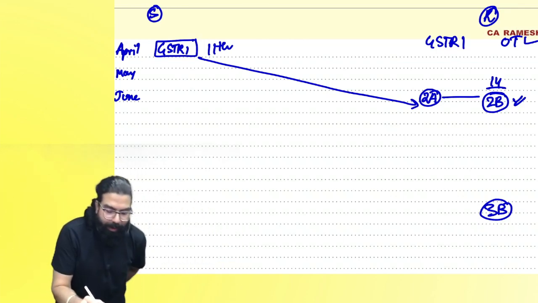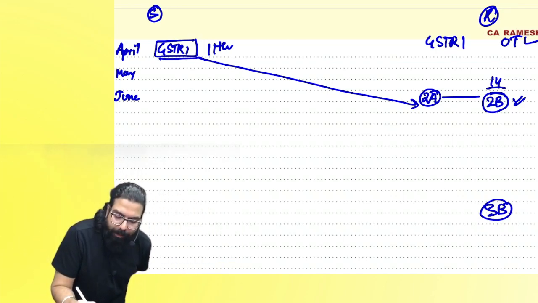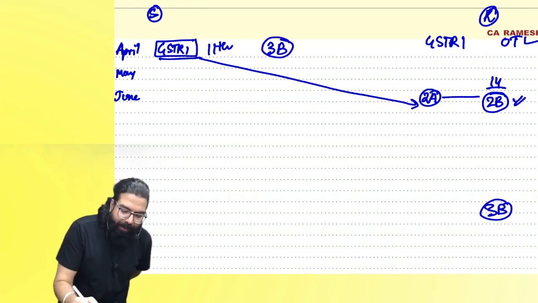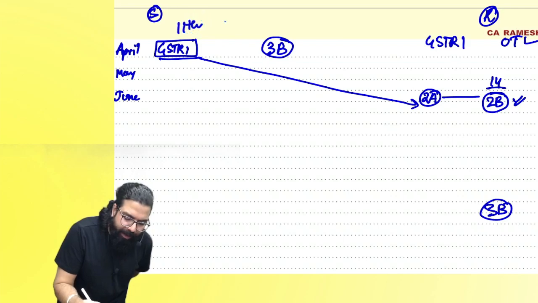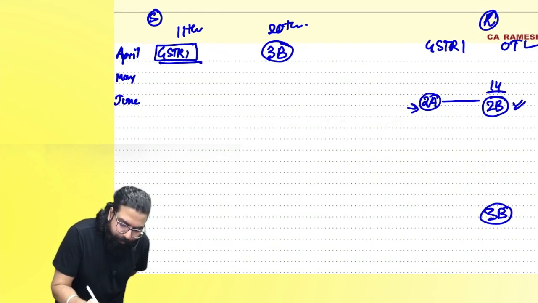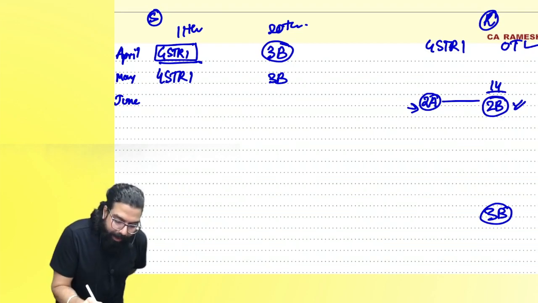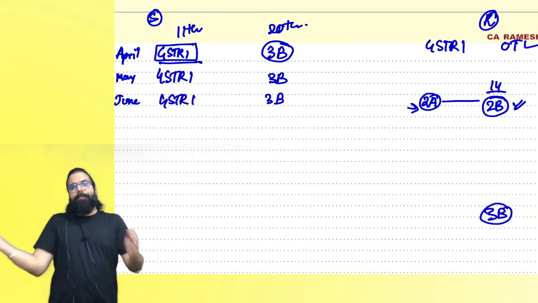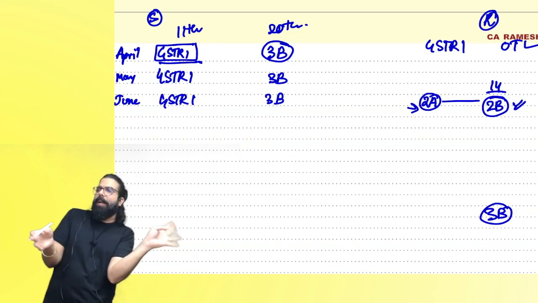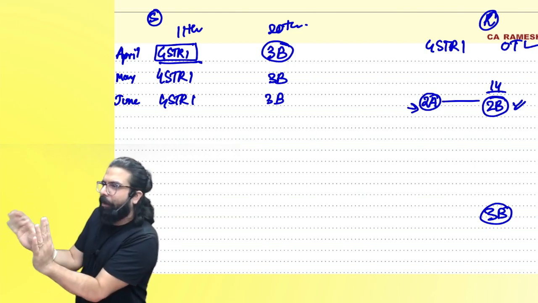Now, listen to me very carefully. I'll file GSTR 1, then, Baba, I'll file GSTR 3B. Yes or no? 11th, I'll file GSTR 1. GSTR 3B, what is the date? 20th. GSTR 3B's due date is there, correct? Next month, what will happen? Again, I'll file my GSTR 1, and 3B I will go ahead and file, correct? Again, GSTR 1 and GSTR 3B, like that every month. Next month, 11th, GSTR 1, and on 20th, I'll file my GSTR 3B. Is my point clear to all, first of all?